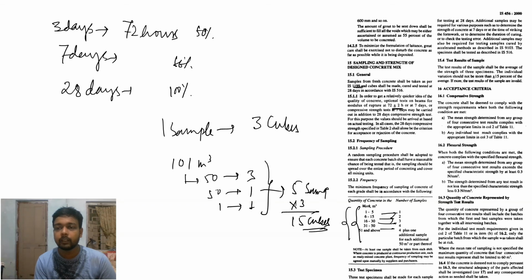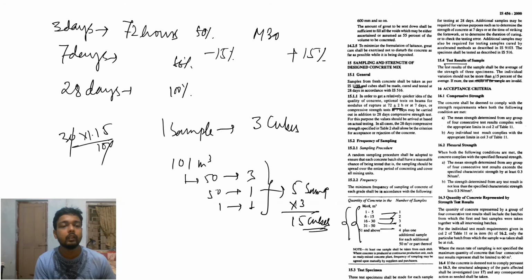The test result should be approximately within plus minus 15%. Suppose, for example, M30. Plus 15% and minus 15%. So 30 into 15 by 100 is 4.5. If the result is more than 34.5 Newton per mm square, it is rejectable.